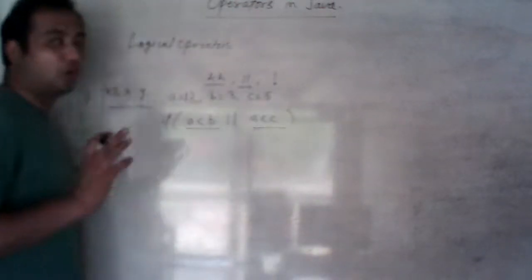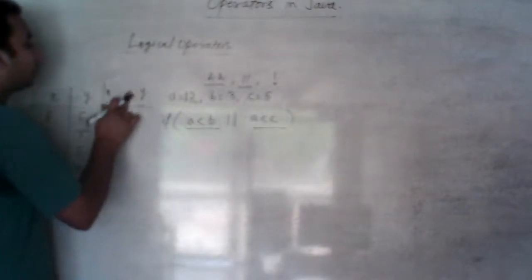Answer will depend on if one condition is true or not. X or Y.